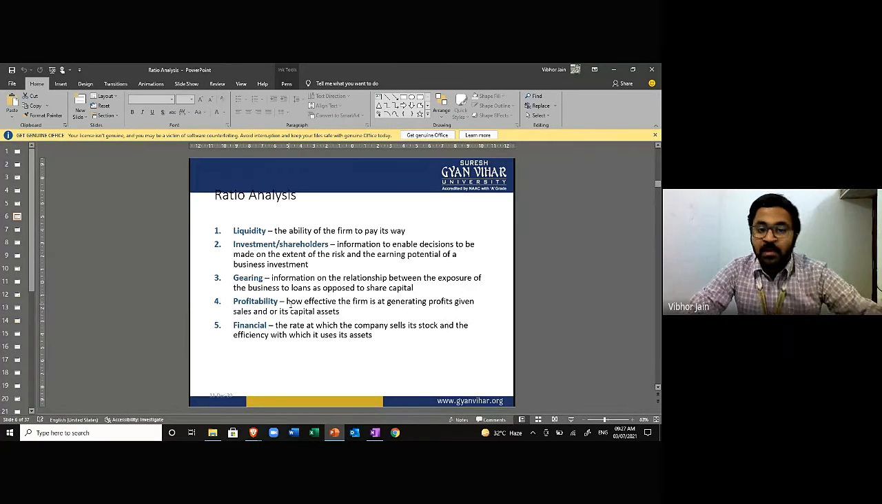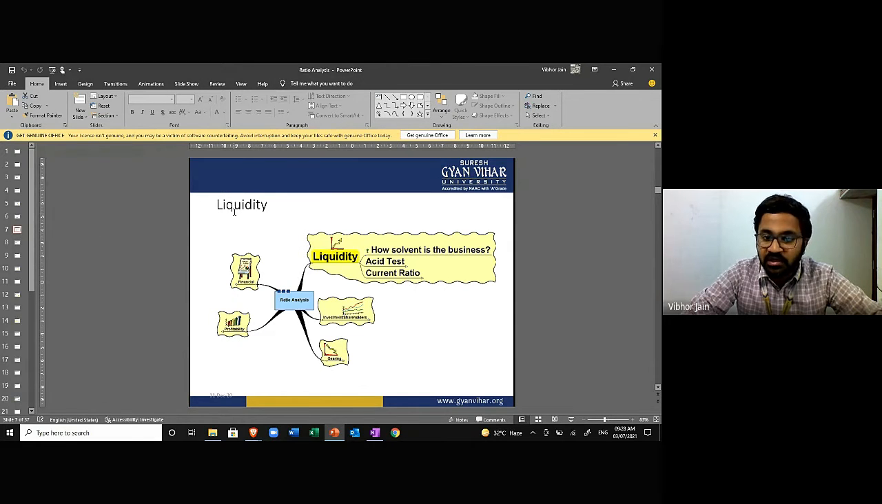Then profitability: how effective is the firm at generating sales and generating profit. Efficiency: the rate at which the company sells its stock and efficiency with its use. Okay, now we'll talk in detail. First we'll talk about liquidity ratio.